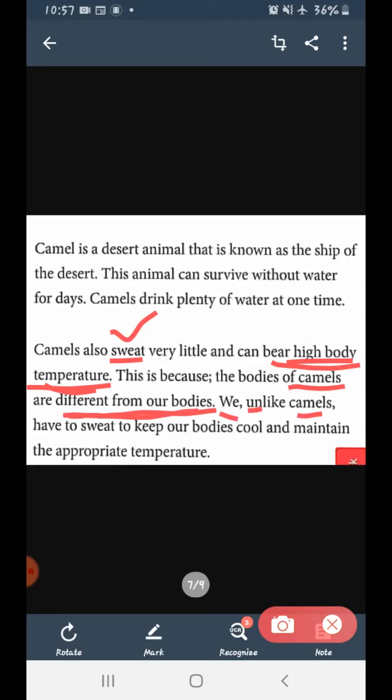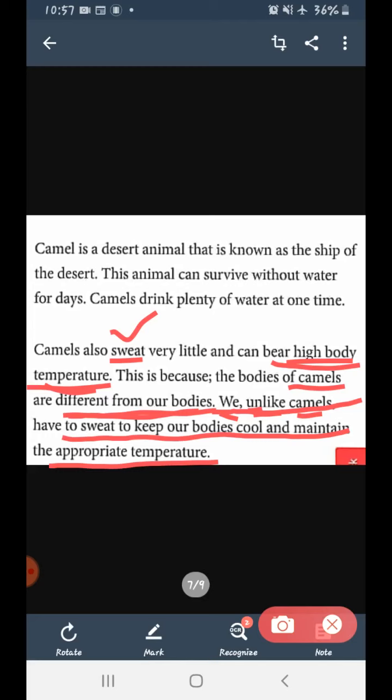Unlike camels means not like camels. We human beings, unlike camels, have to sweat to keep our bodies cool and maintain the appropriate temperature. So if we talk about human beings, we sweat a lot.